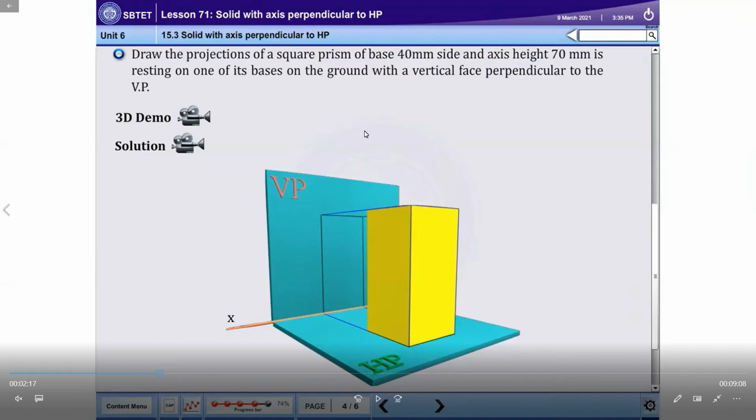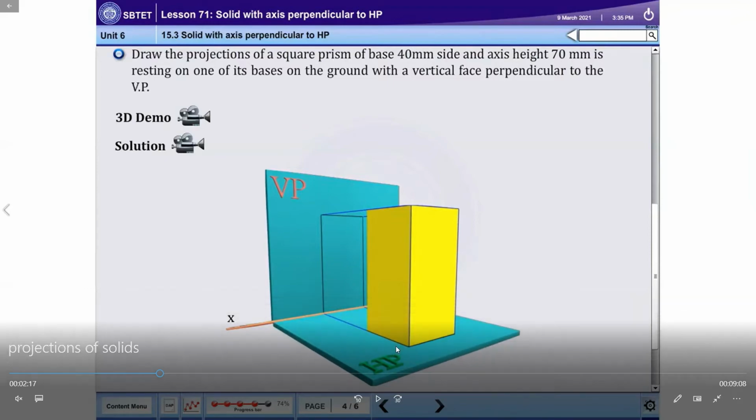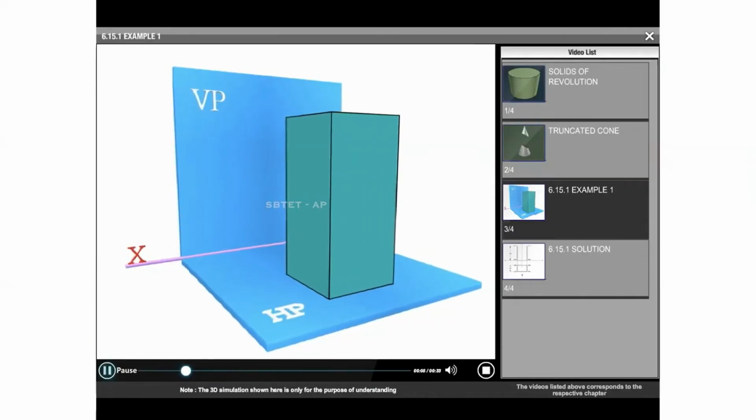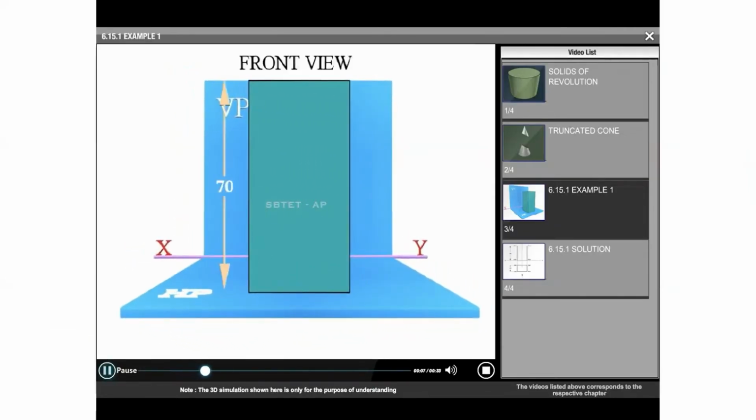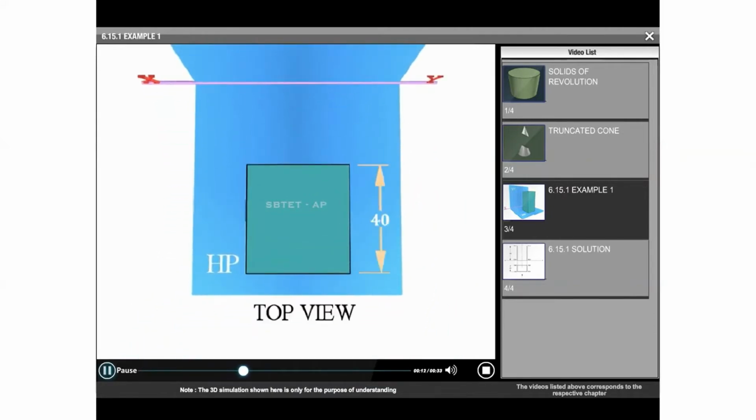Draw the projections of a square prism, side of base 40 mm and height 70 mm. Here you observe this is a square base. The base side is 40 mm and the axis height is 70 mm, resting on one of its bases on HP, and the axis is perpendicular to VP. This is the position. Okay. Height is 70 mm, and the side distance is 40.